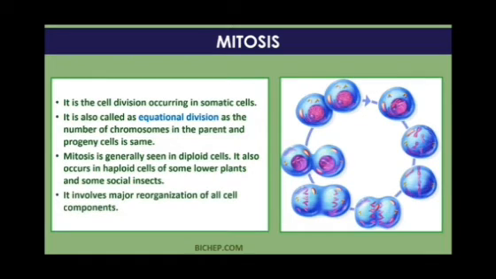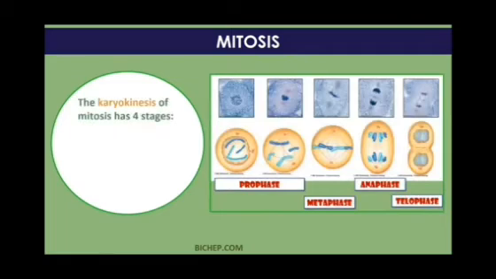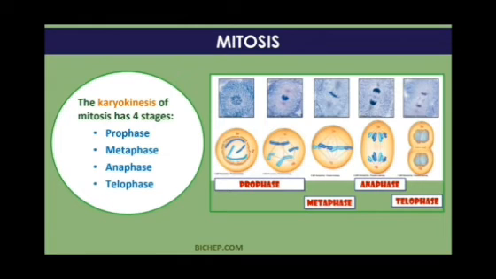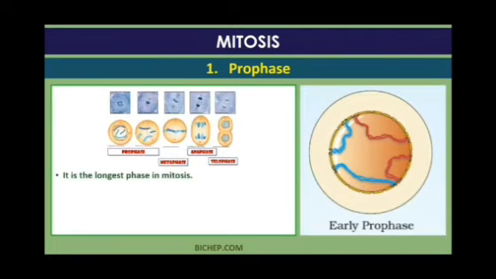It involves the very simple organization of somatic cells, and it is also known as somatic cell division because it takes place only in somatic cells. It has different stages: first prophase, second metaphase, third anaphase, and last telophase. And all these phases come under karyokinesis.